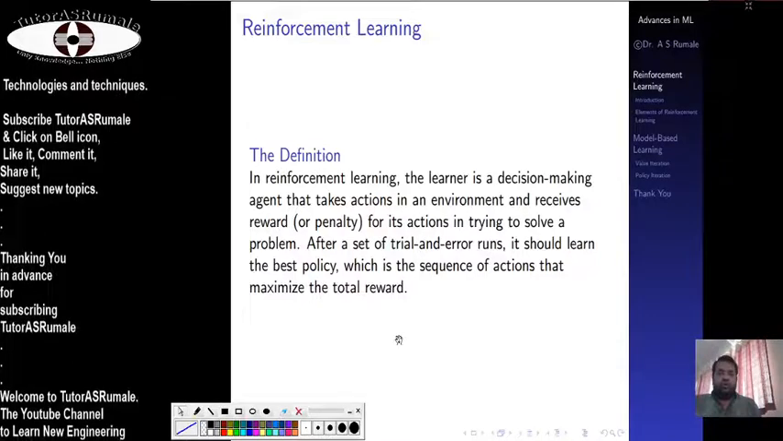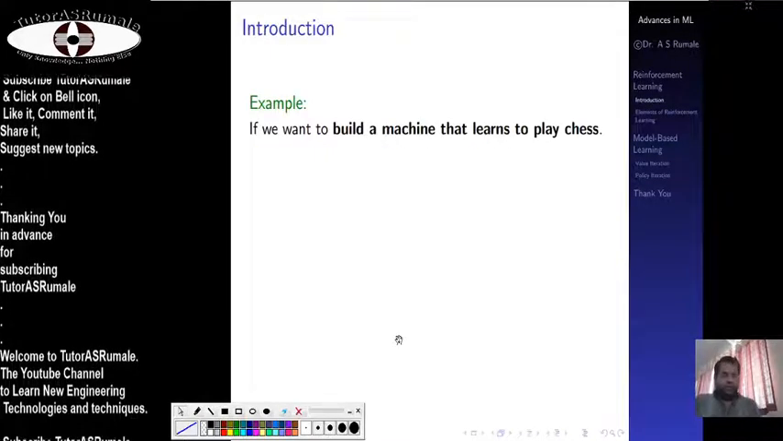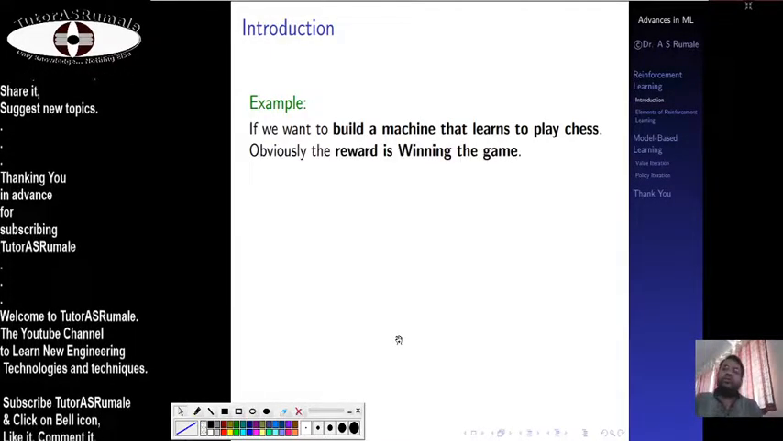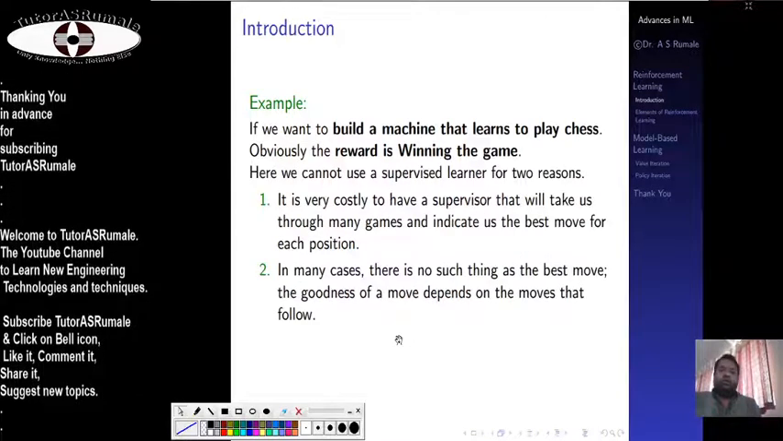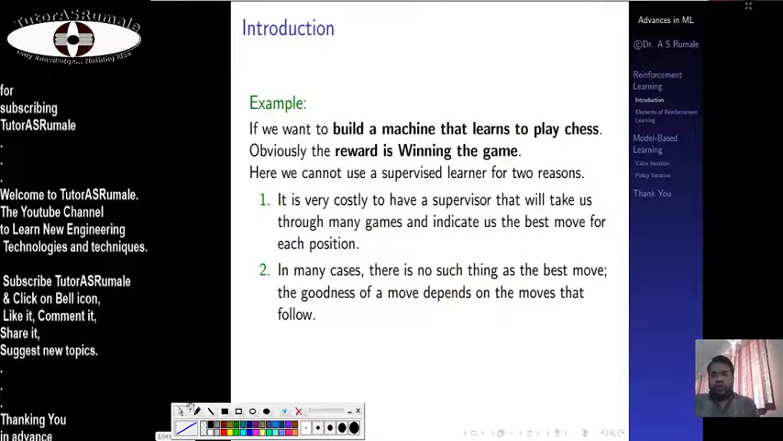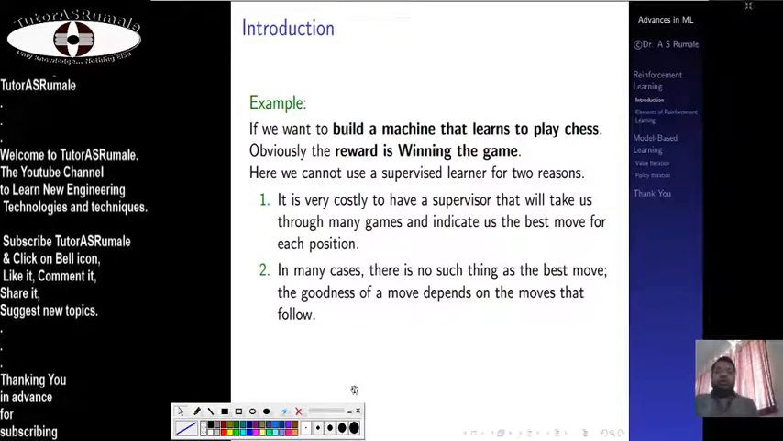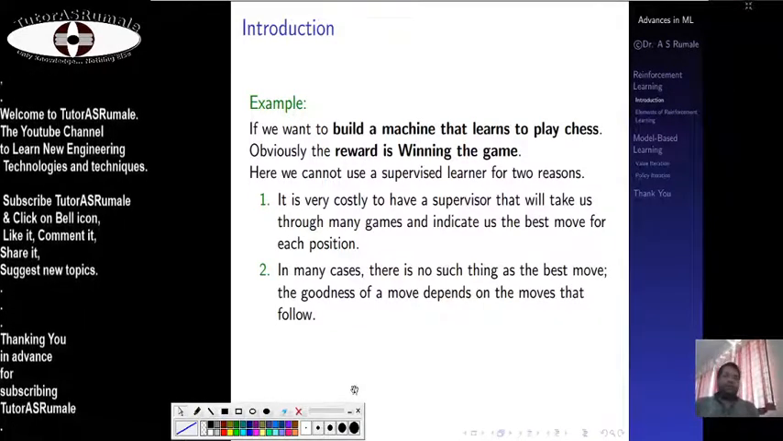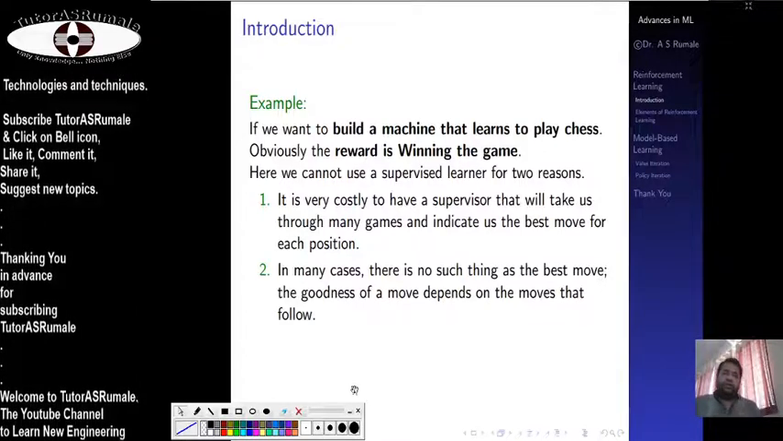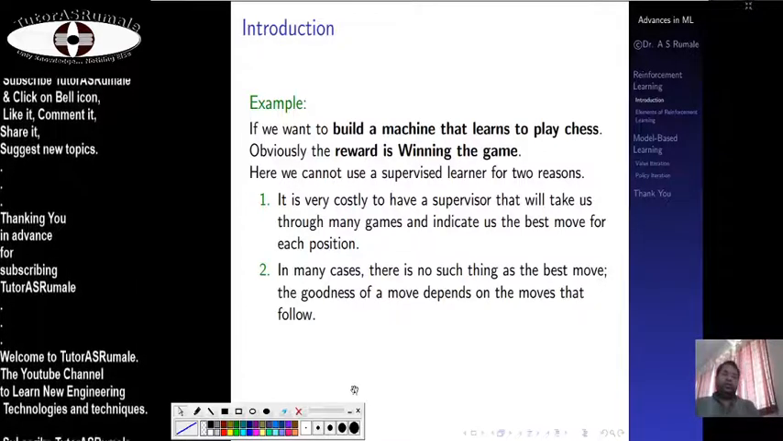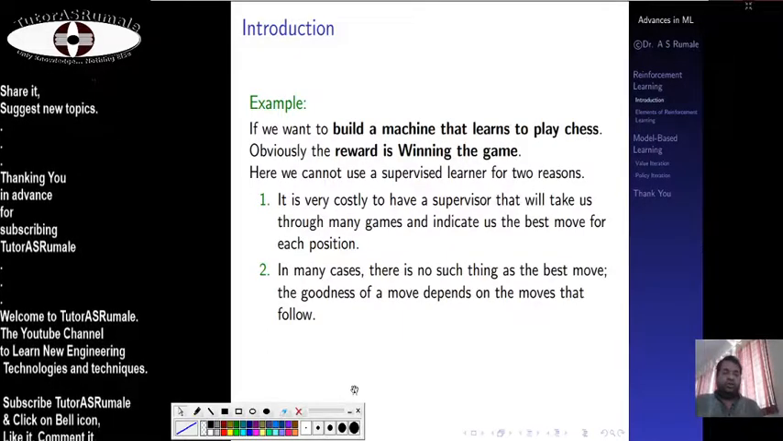Let's consider this example. Suppose you want to build a machine that learns to play chess. A chessboard is of course an 8 by 8 matrix, with a total of 64 squares, and every player has a total of 16 pieces.